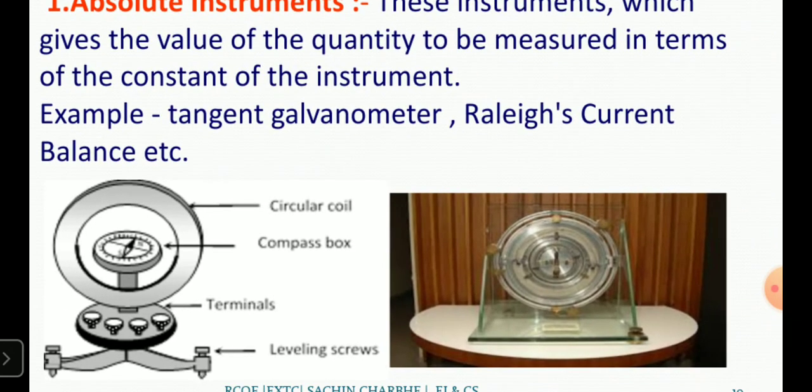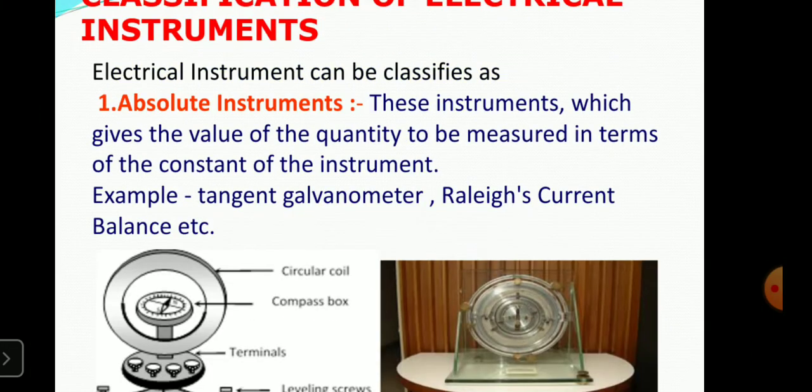According to the current, the pointer will deflect. In the current balance, according to the current there is a balance weight, and that weight will be shifted here and there, and accordingly we measure the current, which is written on the scale. There are a number of advantages of this, and these are the previous instruments used in electrical systems. They give a uniform scale.